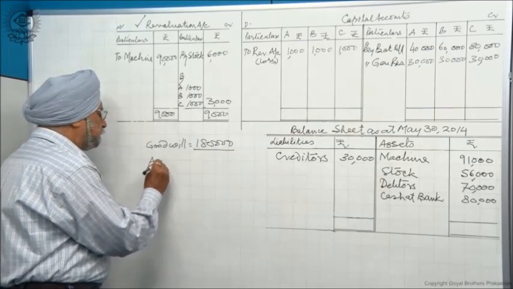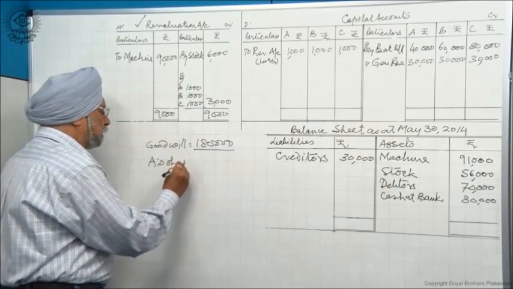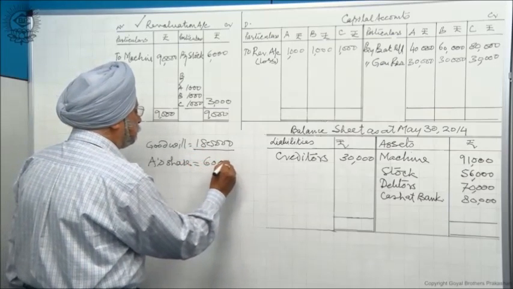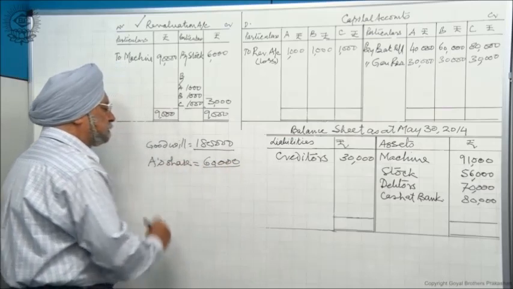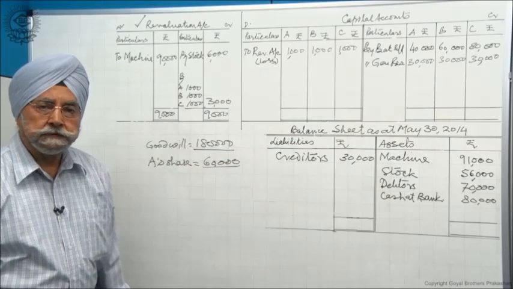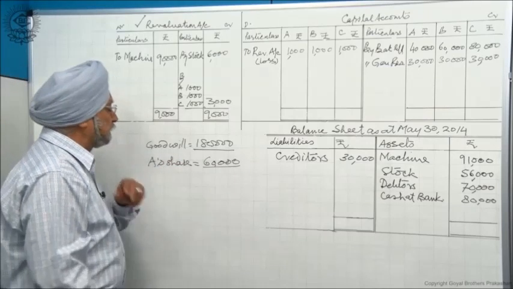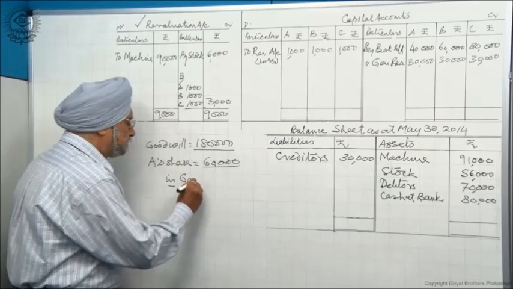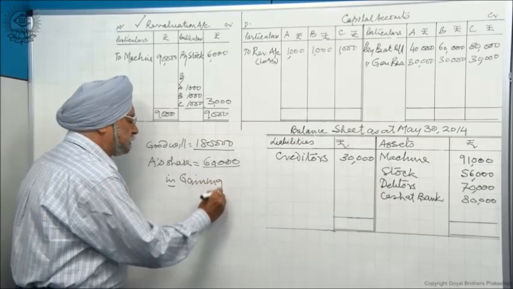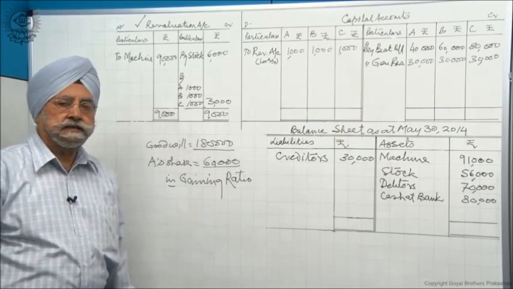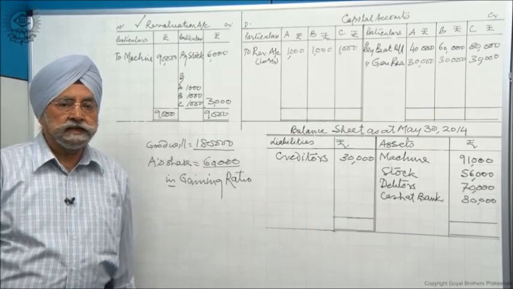A is dead, so A's share is equal, divided by 3, 60,000. A is going to get 60,000 from B and C. He will get this share in gaining ratio. Remember this, in gaining ratio, because after his death, remaining partners will gain his share.